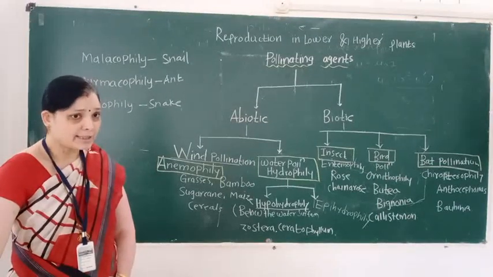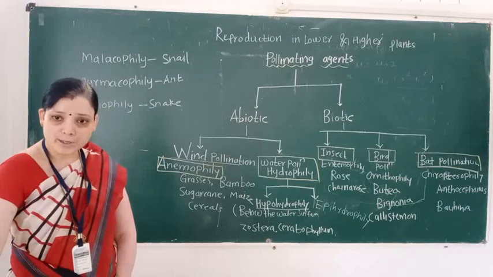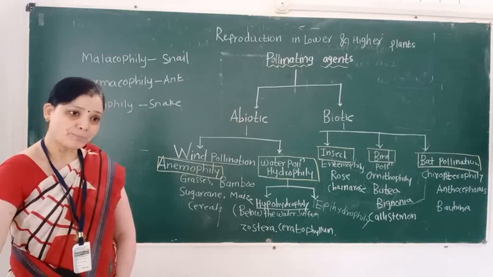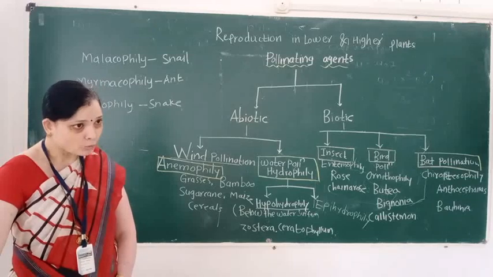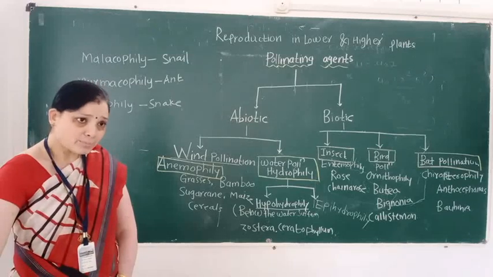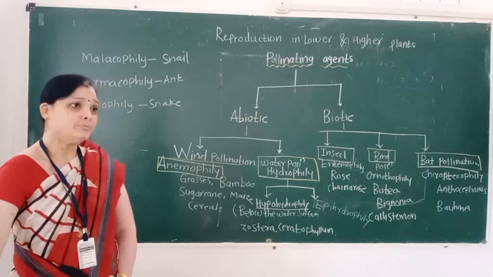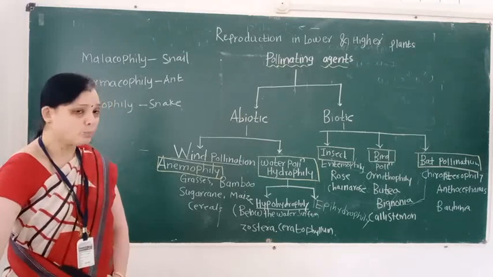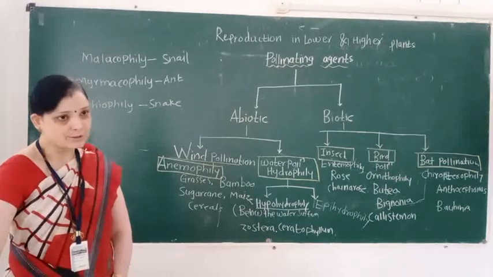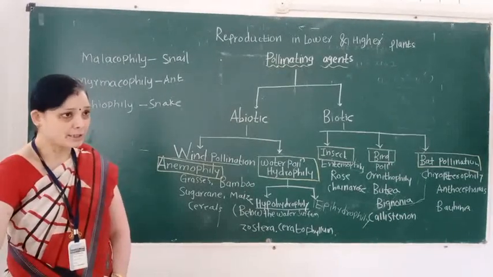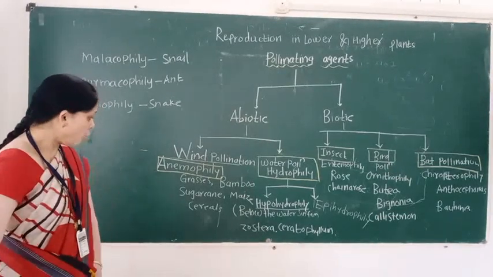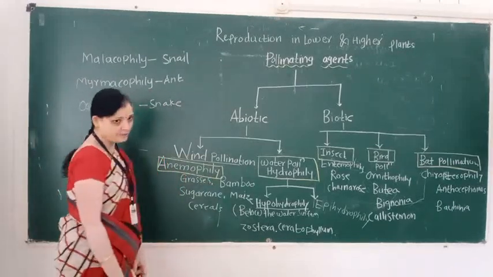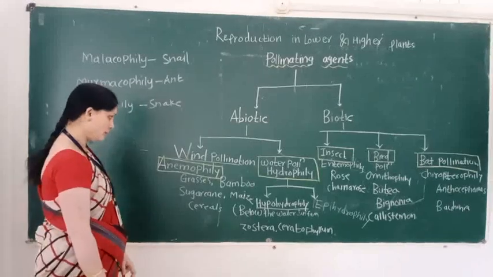The pollen grains are transferred from anther to receptive stigma of the same or another flower of another plant body by or through the wind. This pollination is called wind pollination, and it is also called anemophily.